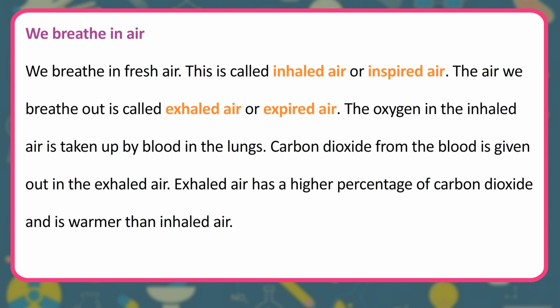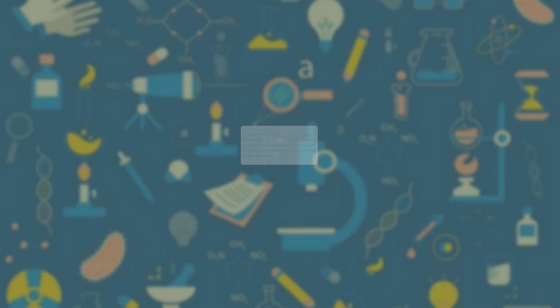We breathe in fresh air. This is called inhaled air or inspired air. The air we breathe out is called exhaled air or expired air. The oxygen in the inhaled air is taken up by blood in the lungs. Carbon dioxide from the blood is given out in the exhaled air. Exhaled air has a higher percentage of carbon dioxide and is warmer than inhaled air.